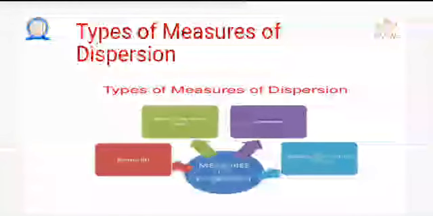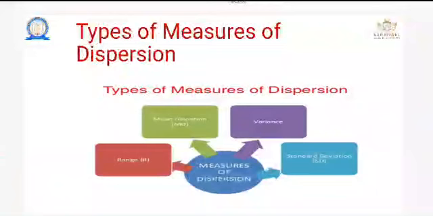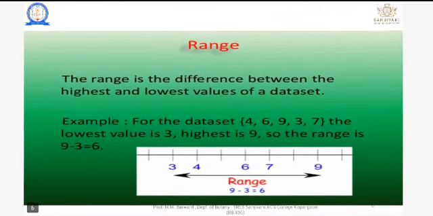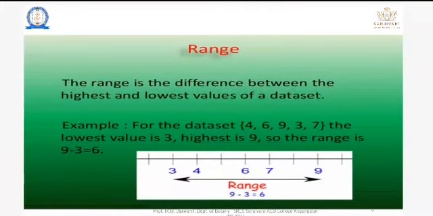Let's see the types of measures of dispersion. There are four types of measures of dispersion: range, mean deviation, variance, and standard deviation. Like central tendency has three types: mean, mode, median, measures of dispersion has four types. First, range. It does not need an explanation. If you only see the word range, you can determine the formula and the definition.